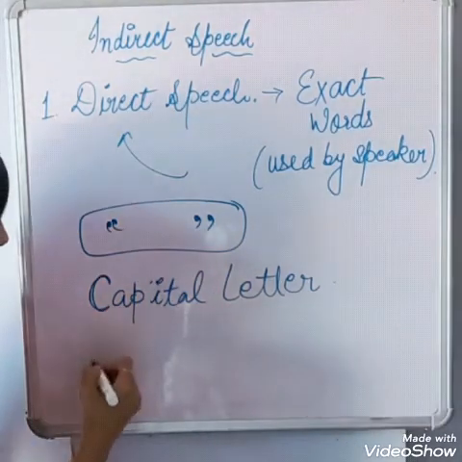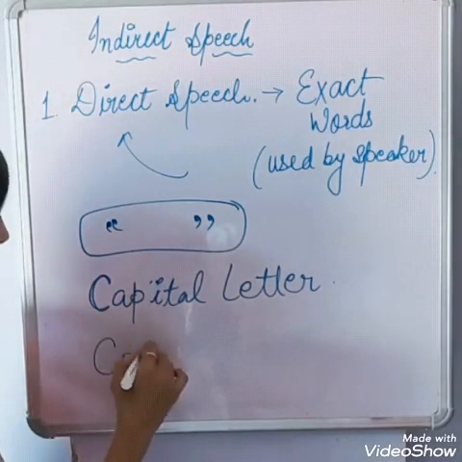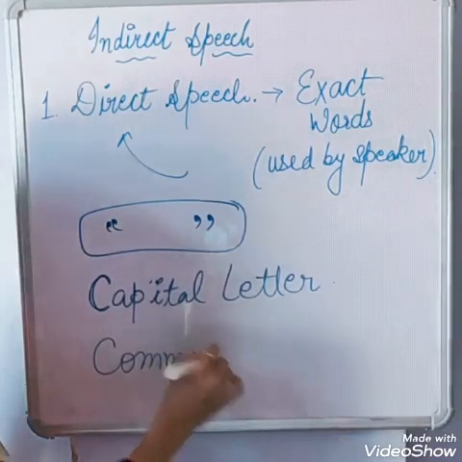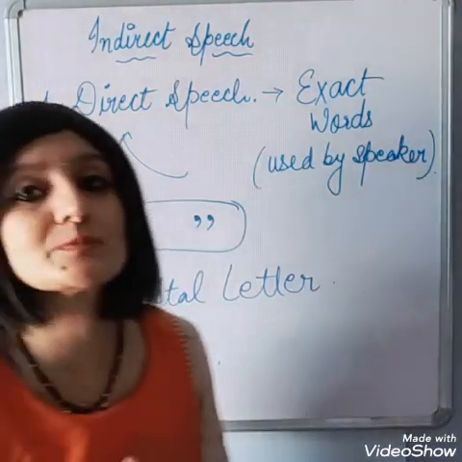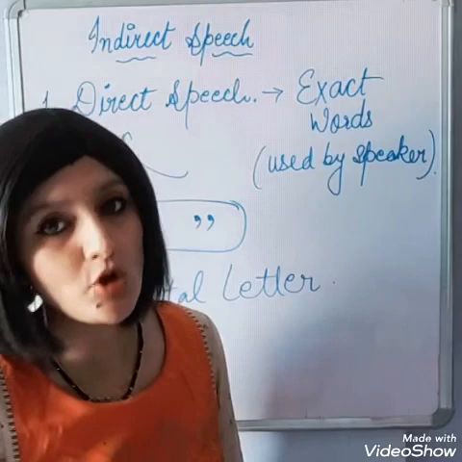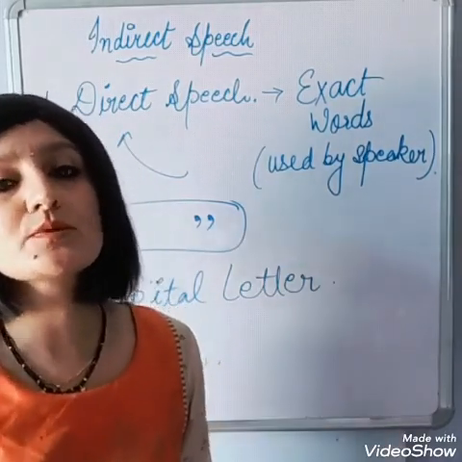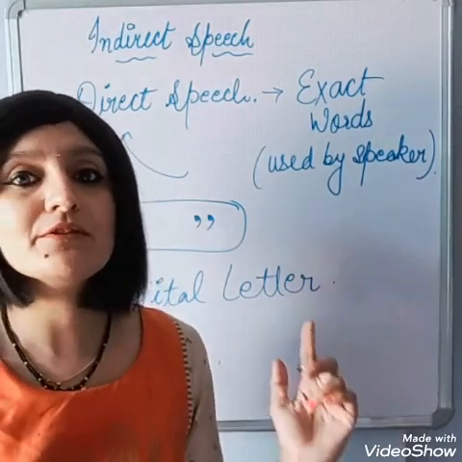Then after the reporting verb or speaking verb there will be a comma. These 3 things we learned in our previous video.